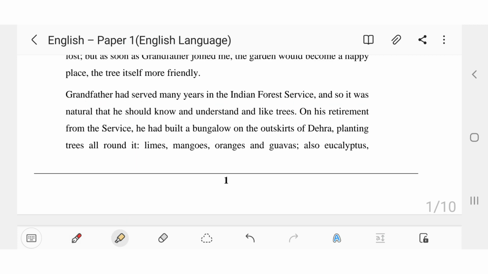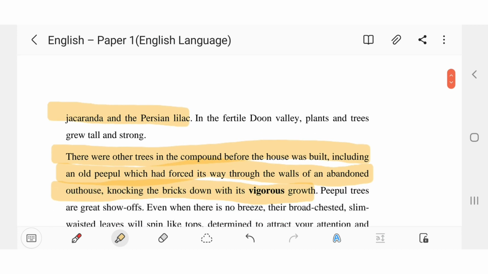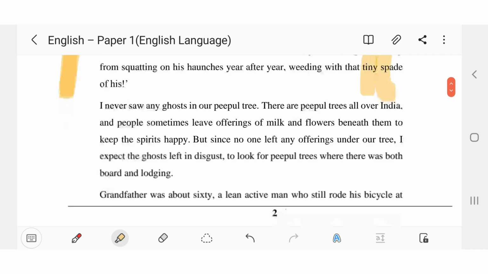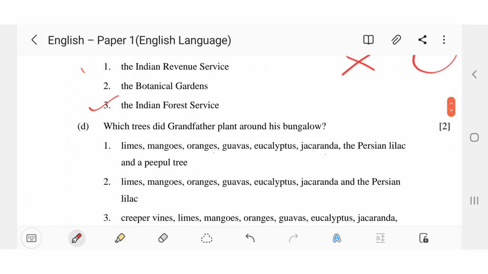In the third passage, last thing, on his retirement from the service, he had built a bungalow on the outskirts of Dehra, planting trees round it. Limes, mangoes, oranges, guavas, also eucalyptus, jacaranda, and the Persian lilac. Okay, let's see the options also. First option: limes, mangoes, oranges, guavas, eucalyptus, jacaranda, the Persian lilac, and peepal tree. Peepal tree is not mentioned.